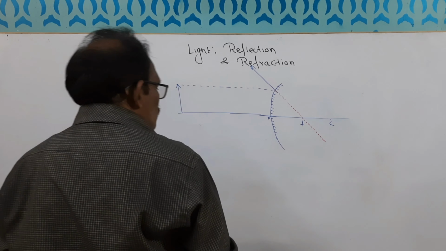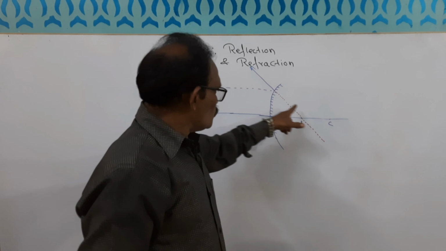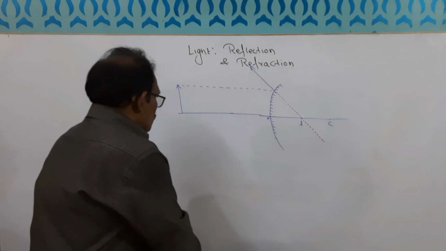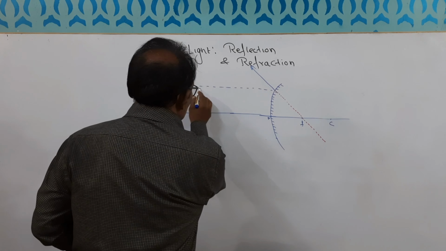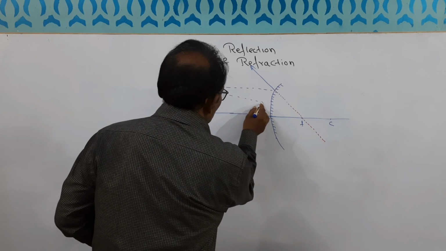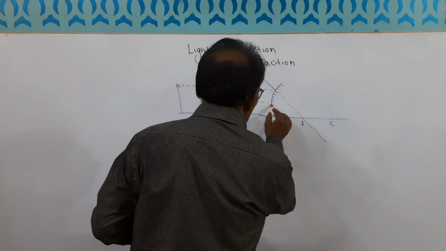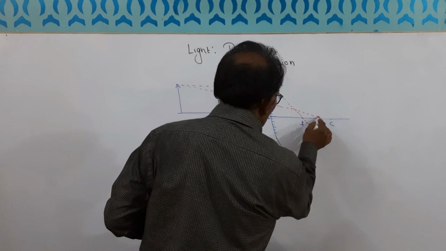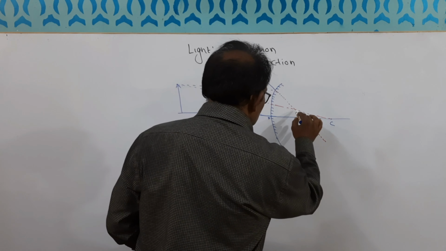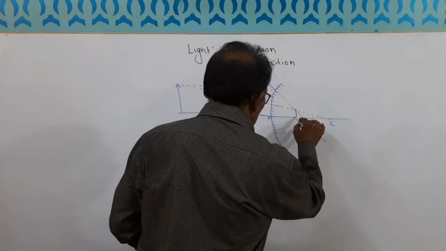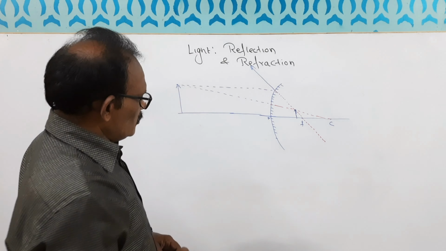Now we will make another line from here to C. C के लिए हम एक और लाइन ले जाते हैं. And from here it will go towards this. Now here, this is the meeting point. So here we got the image.